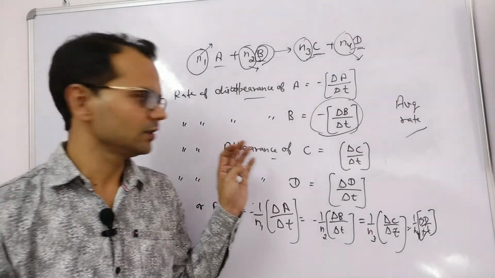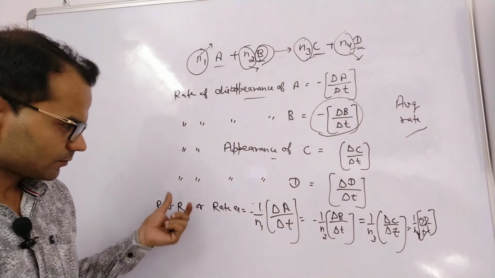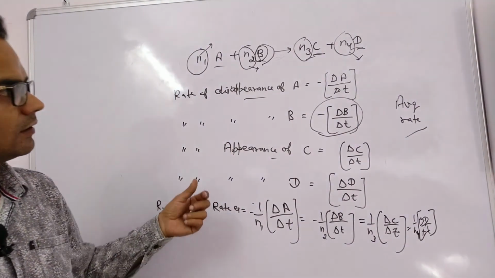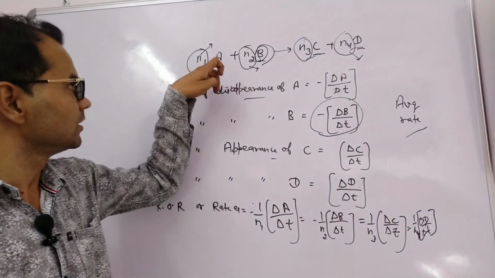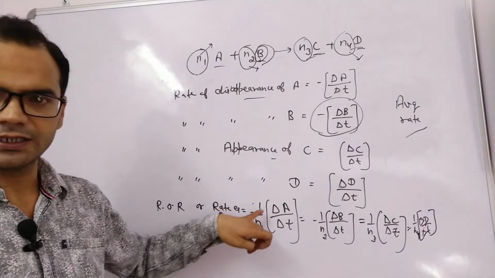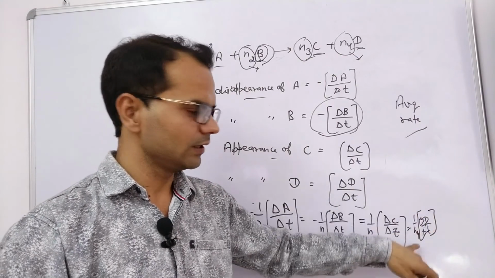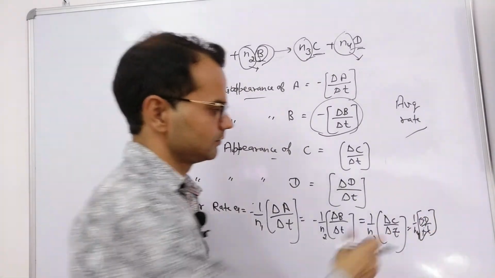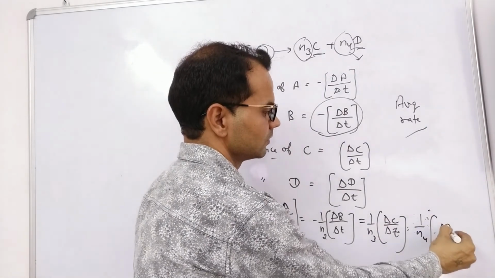So if we have to find the rate of reaction for the overall reaction, just divide each rate by its numerical coefficient, which represents the number of moles. Here we can clearly see 1 by n1, 1 by n2, 1 by n3, 1 by n4.